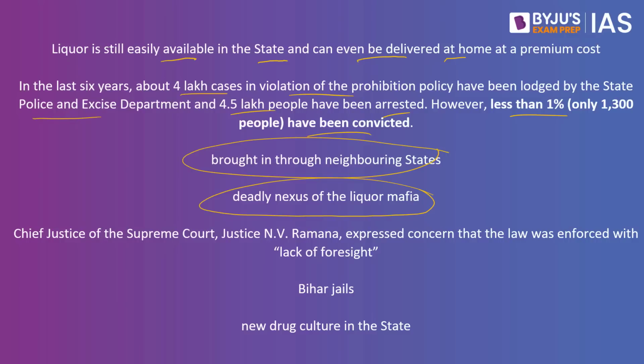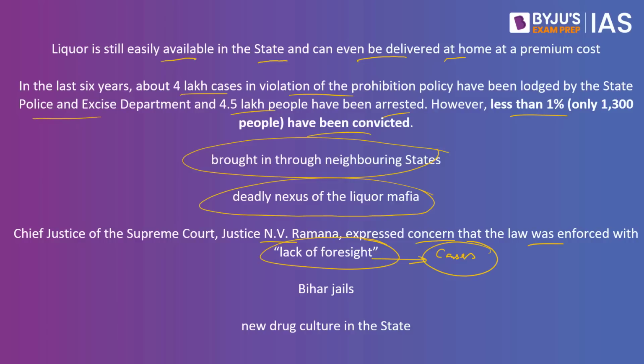The former Chief Justice of the Supreme Court, Justice N.V. Ramana, also expressed concern that the law was enforced without foresight. What did he say? Because of the lack of foresight of the government, there are a large number of cases which are piled up, and this is clogging the judiciary, said former Chief Justice of Supreme Court N.V. Ramana. He said that at least 14 to 15 judges of the Patna High Court were always kept busy each day with bail hearings in the liquor cases.